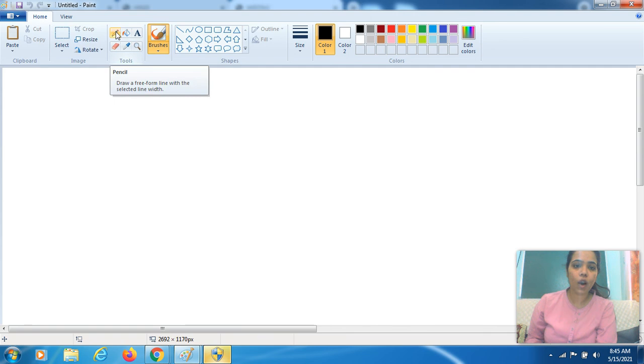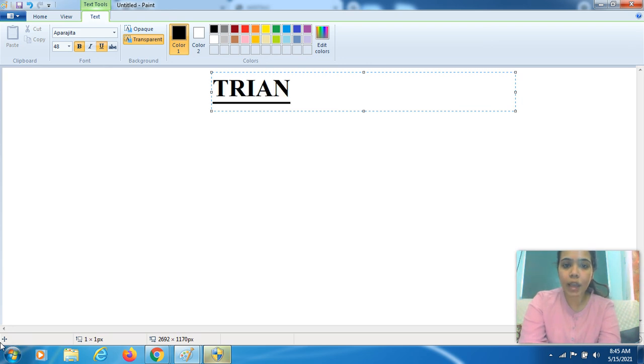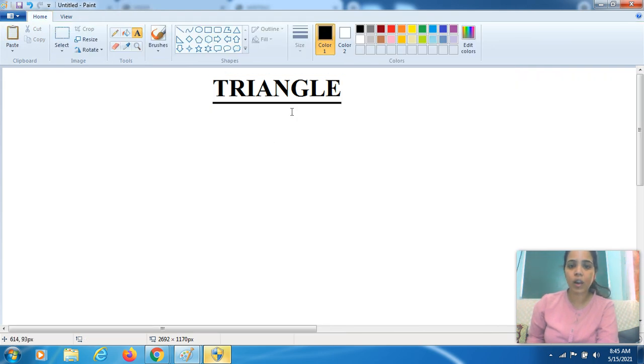First of all, you have to write the date on top. What's the date today? You have to mention it on top, right? And in the middle of your art sheet you have to write the name of the shape. It's tri-an-gle, triangle. So what do we form today? Today we are making a triangle. Here on top you have to write triangle.